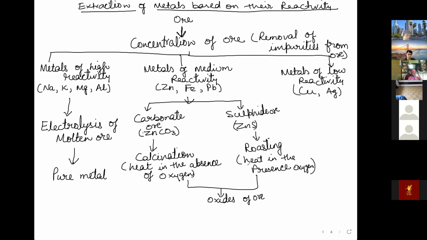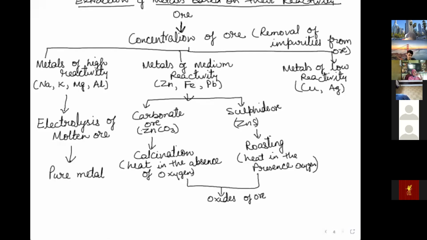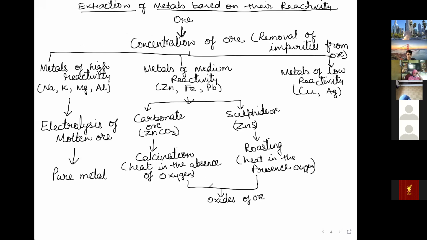So we got now oxide ore. Okay, we have got the oxide. Now I have to remove the oxide from the ore, and then we'll get the pure metal. So how will we remove the oxide? The next step is reduction of metal using a reducing agent like carbon.